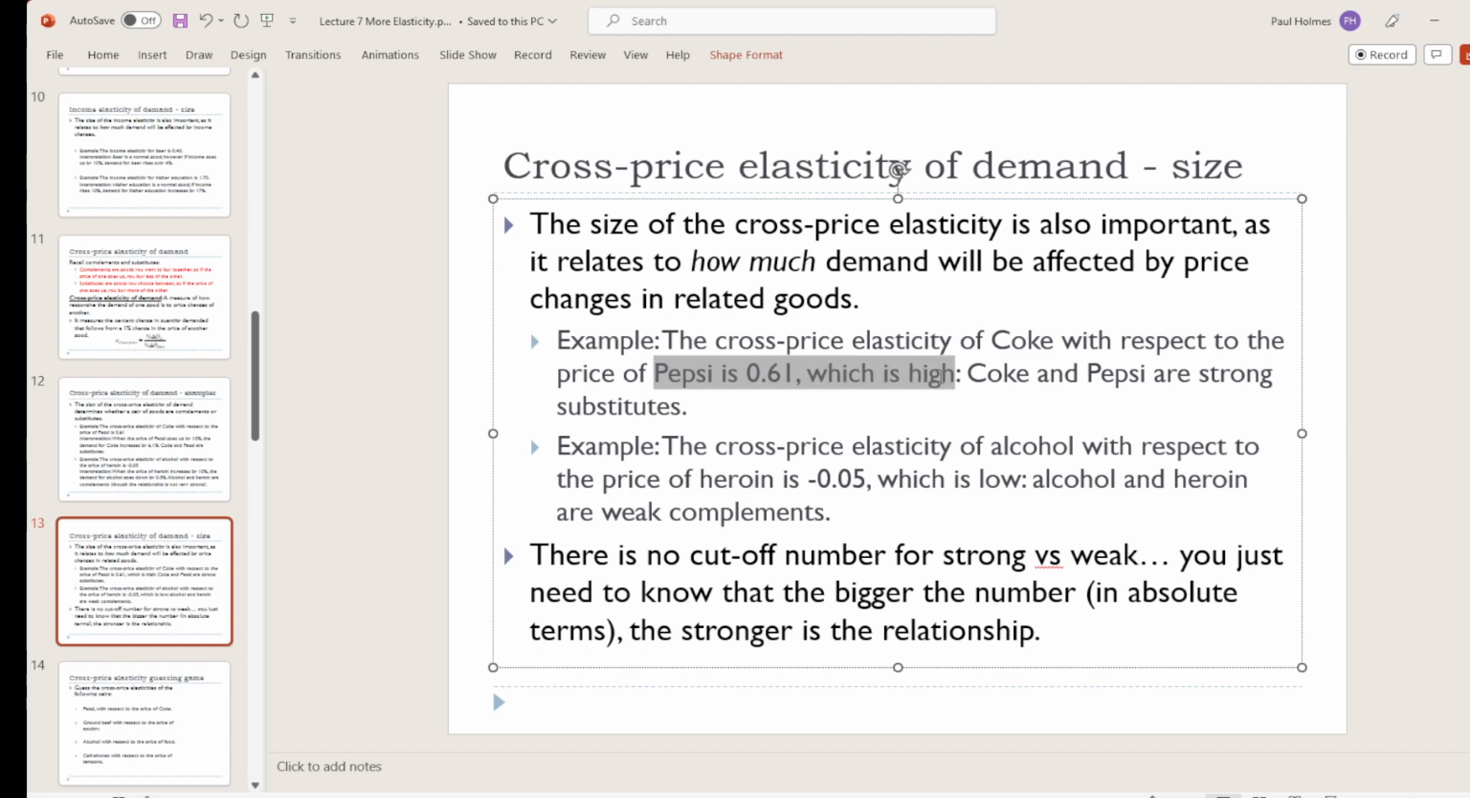0.61 is a big number. These are strong substitutes. Minus 0.05 is a small number. Alcohol and heroin must be weak complements. Now, there's not a particular dividing line between weak and strong. I like to think of it as about maybe 0.2. Anything bigger than 0.2 is a fairly big relationship, fairly substantial relationship. Smaller than that is a pretty weak, pretty small relationship.